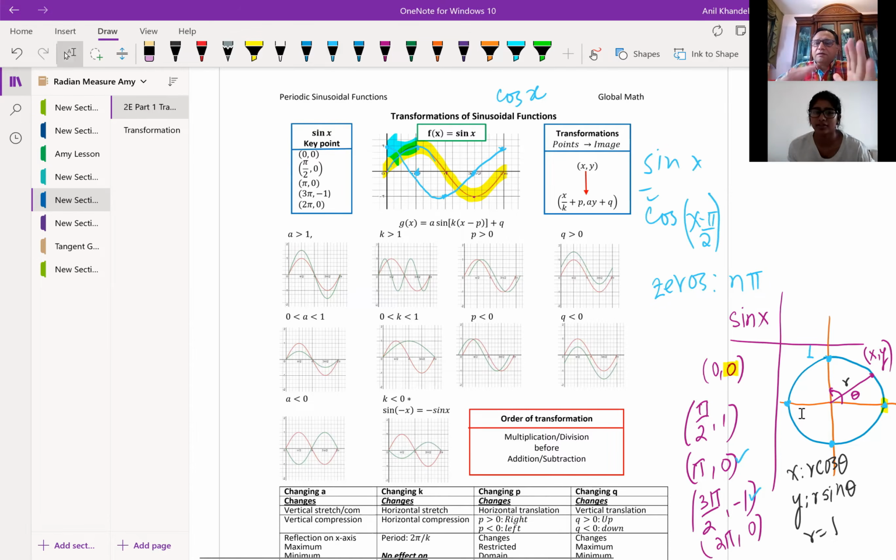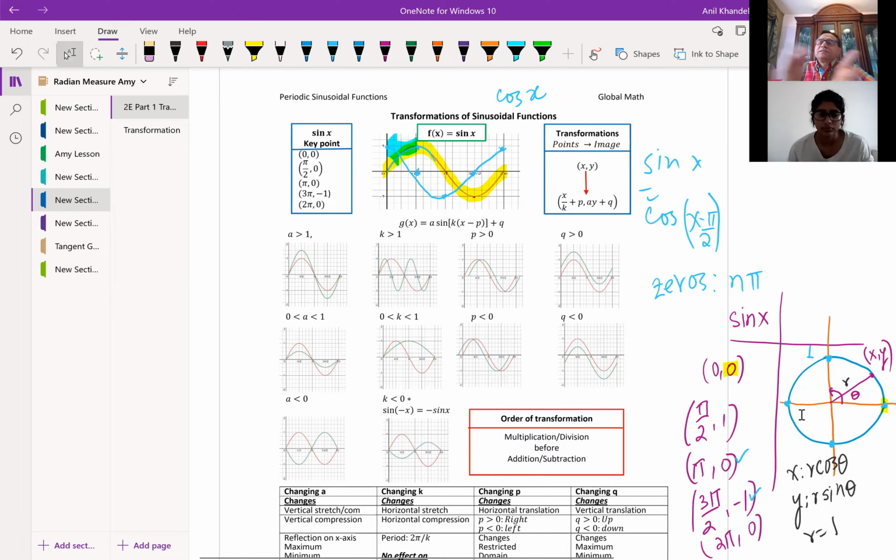The only thing is these coordinate points, the y values being the same, 0, 1, 0, minus 1, 0, the x values will now be, if you want to start with 0, you'll start by adding pi by 2 to it. Is that okay? Yeah, pi by 2. That's what you could do.